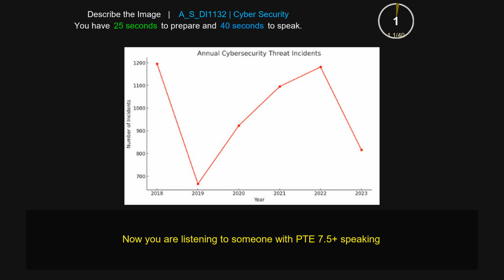This line chart gives information about annual cybersecurity threat incidents. There are many elements in this line chart. From this line chart, I can say that the highest value is 2018, which is indicated by 1200 incidents. Now the second highest value is 2022, which is indicated by 1100 incidents. If we talk about the lowest value, that is 2020, which is indicated by 2019 incidents. In conclusion, this line chart was very informative and knowledgeable.